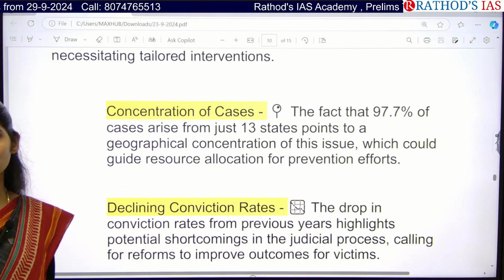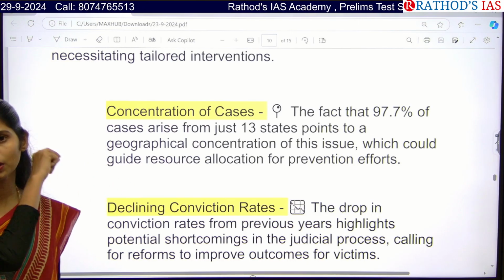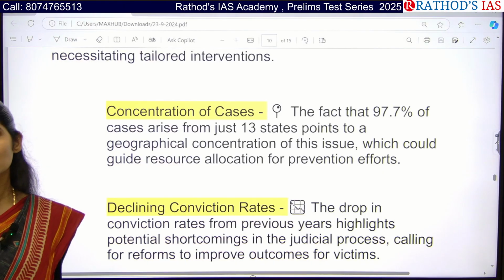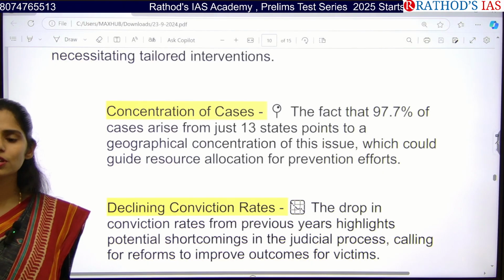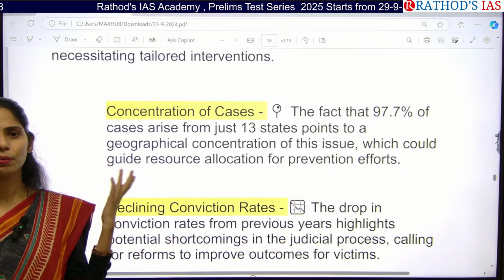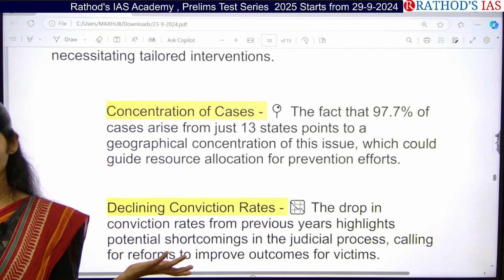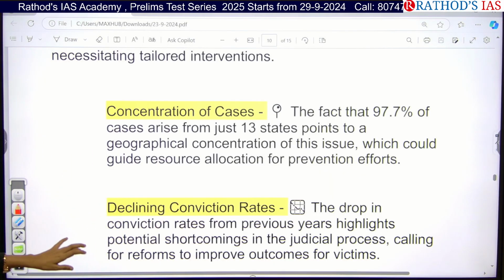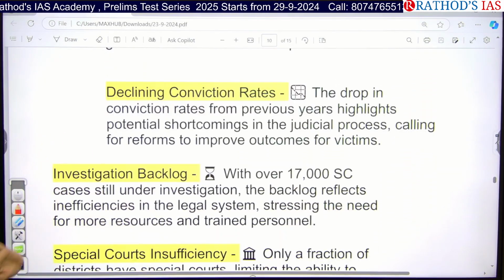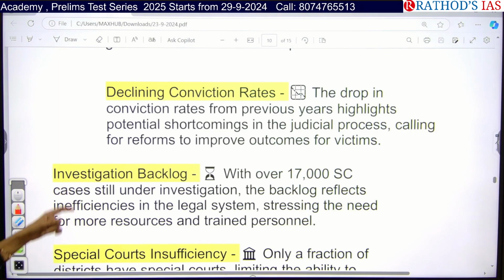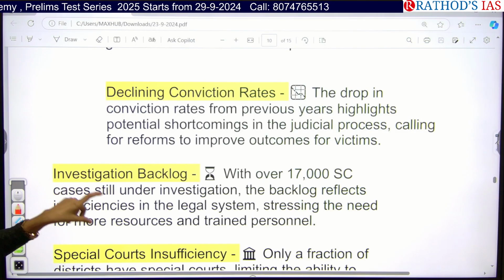If you're talking about measures, we can talk about improving literacy, education, awareness about their rights, awareness about the legal proceedings and the acts which are present. And next you can talk about health. Those things you can write in the measures so that we can break this chain. And next, there is a declining of conviction rates. That means there are shortcomings in the judicial process, so we have to bring reforms in our judiciary.